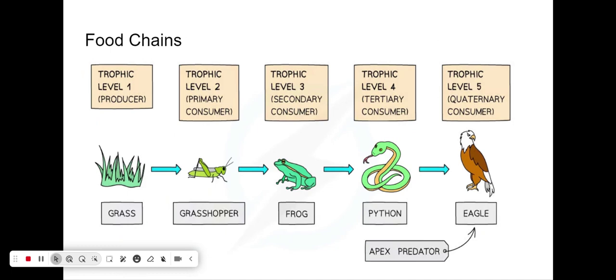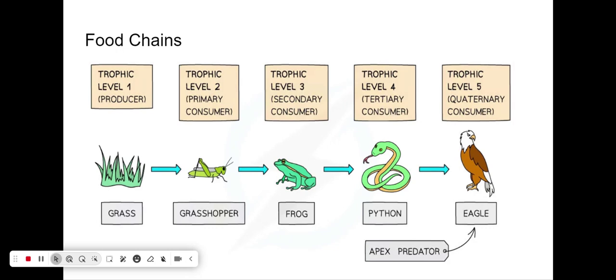So food chains take feeding relationships in an ecosystem and put them into a level of organization. So we always start in a food chain with a producer, such as grass, and then we put the thing that eats the grass next in line. And notice how the arrow points to the thing that's doing the eating.